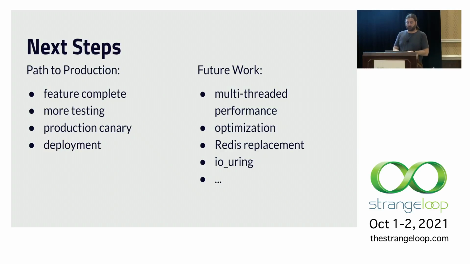Want to work on multi-threaded performance. The threading model that I went with, since the storage library is single-threaded only, is a little bit different, and I want to spend some time optimizing that. General optimization, always want to try and make things faster. We need a Redis replacement as well, so looking to do that with Pelikan in Rust. There's io_uring, there's all sorts of really fun stuff we can play with.